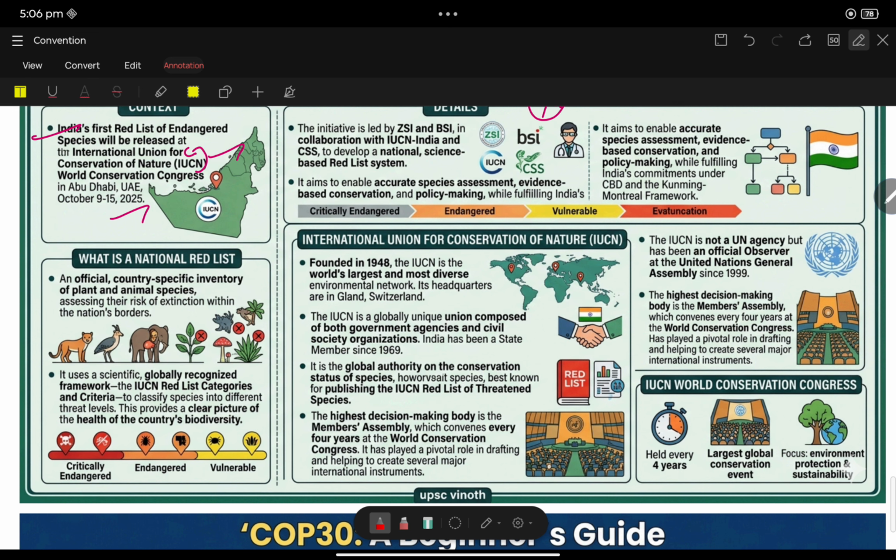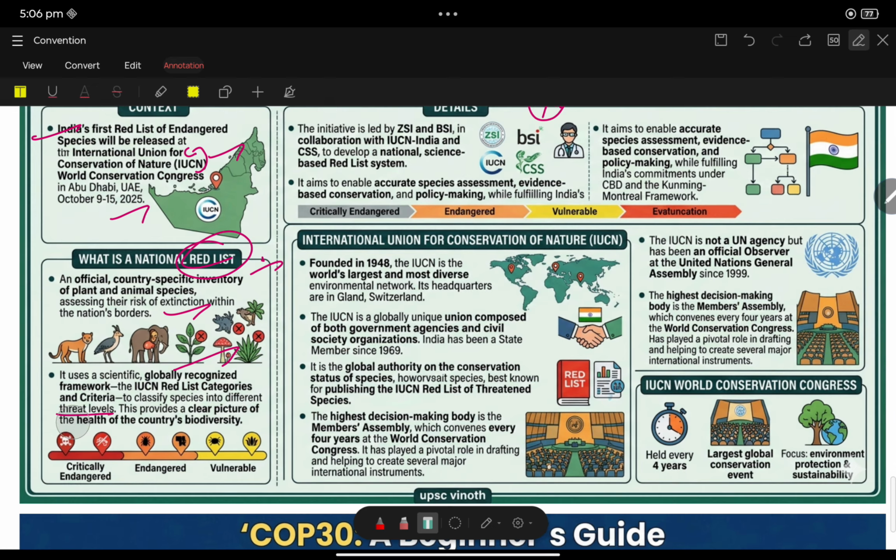What is the National Red List? Here comes the keyword. It is an official country-specific inventory of plant and animal species, assessing their risk of extinction within a nation's borders. See, this Red List is with respect to a particular country. It uses a scientific, globally recognized framework, the IUCN Red List categories and criteria, to classify species into different threat levels. This provides a clear picture of the health of the country's biodiversity.